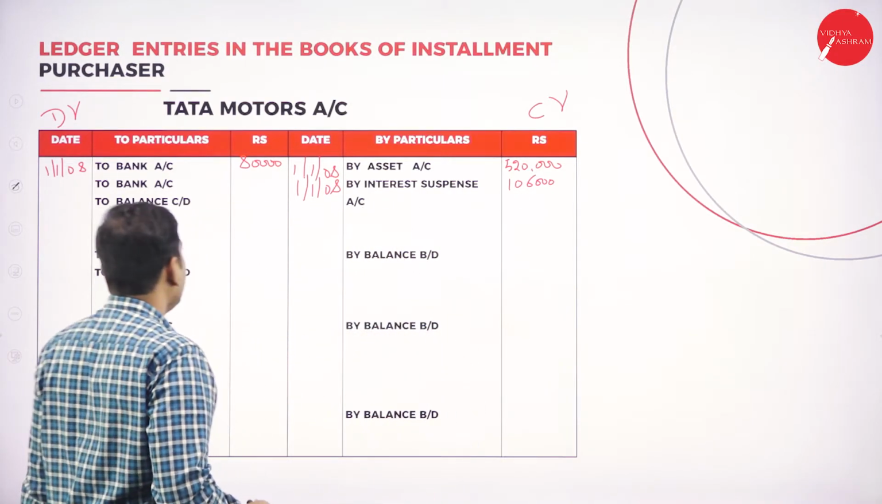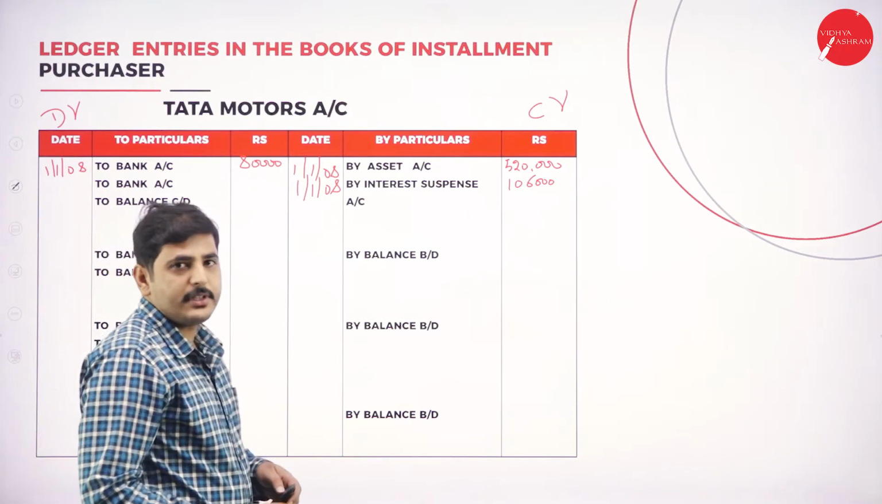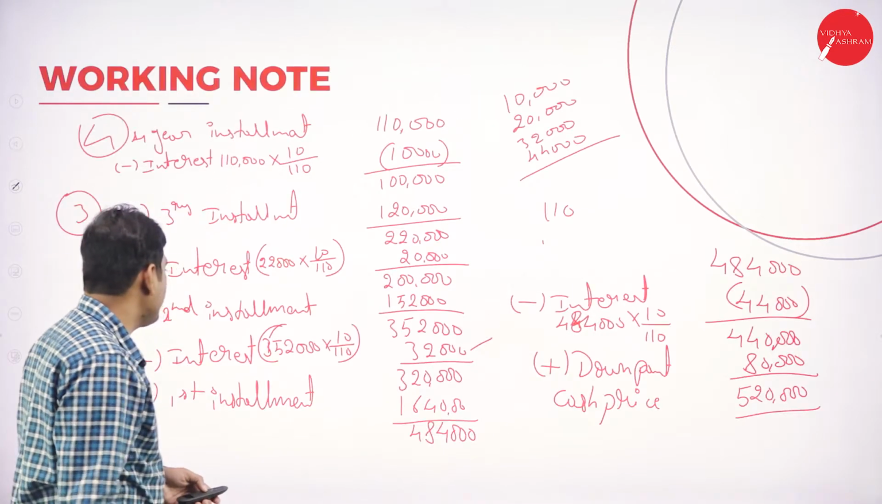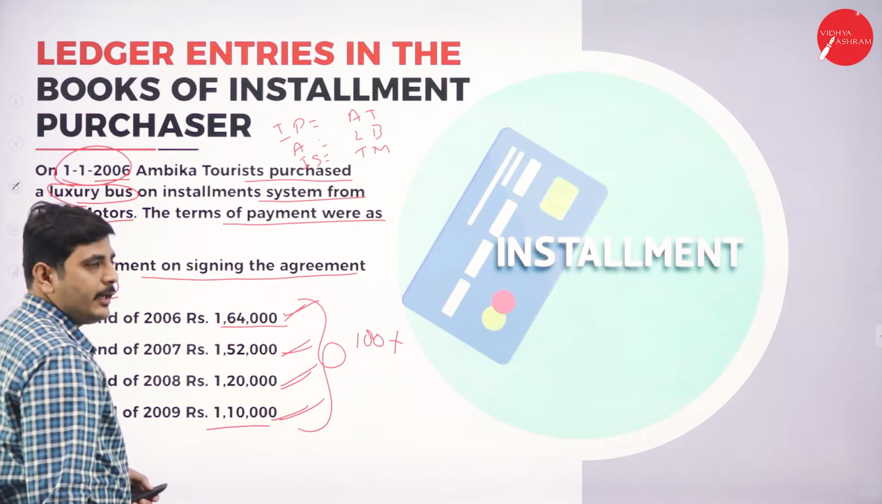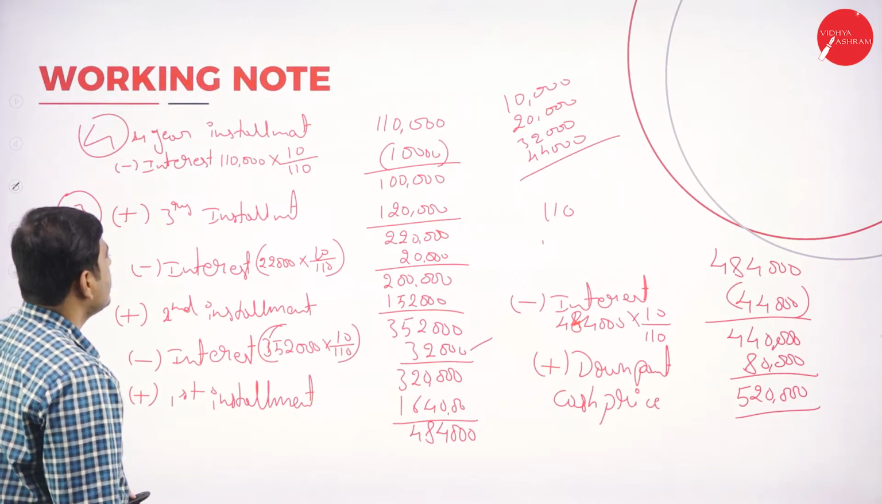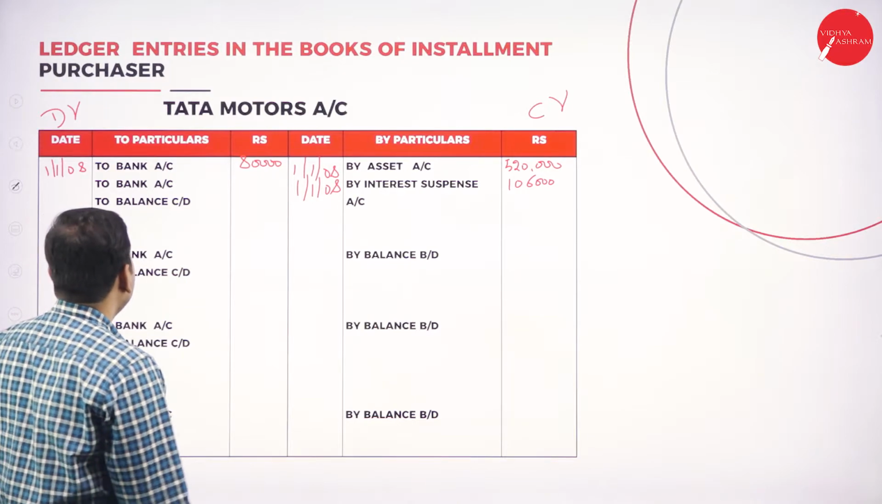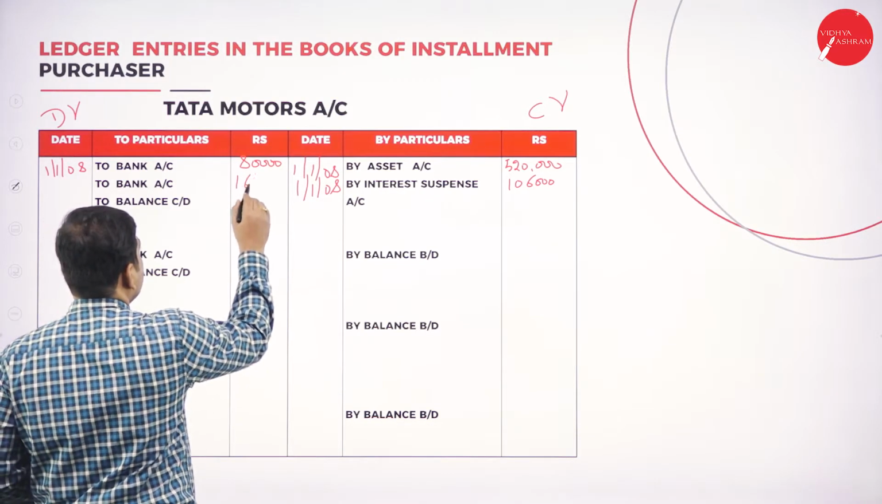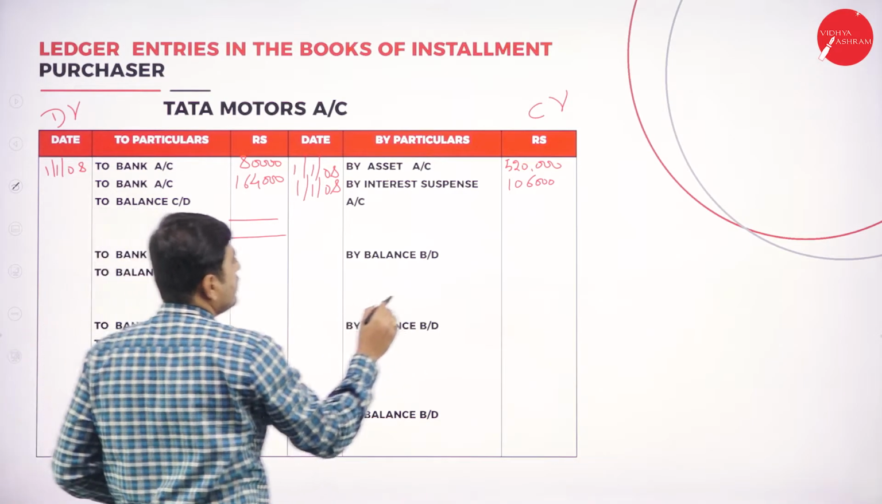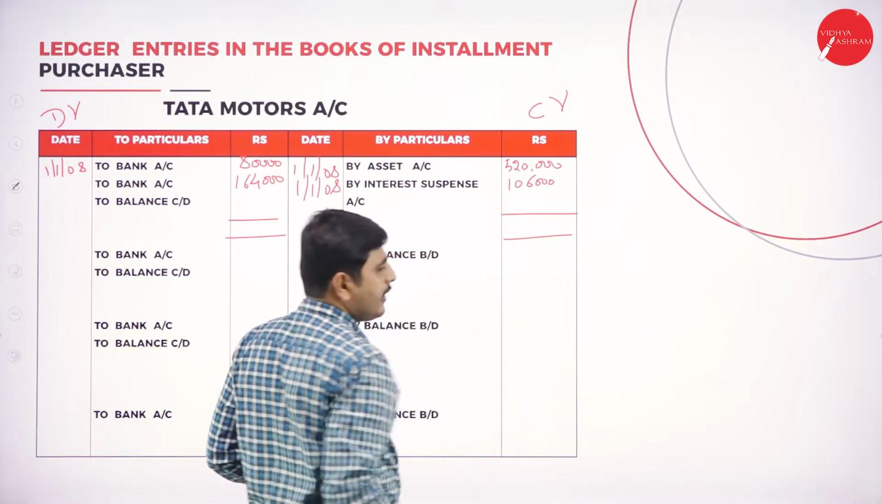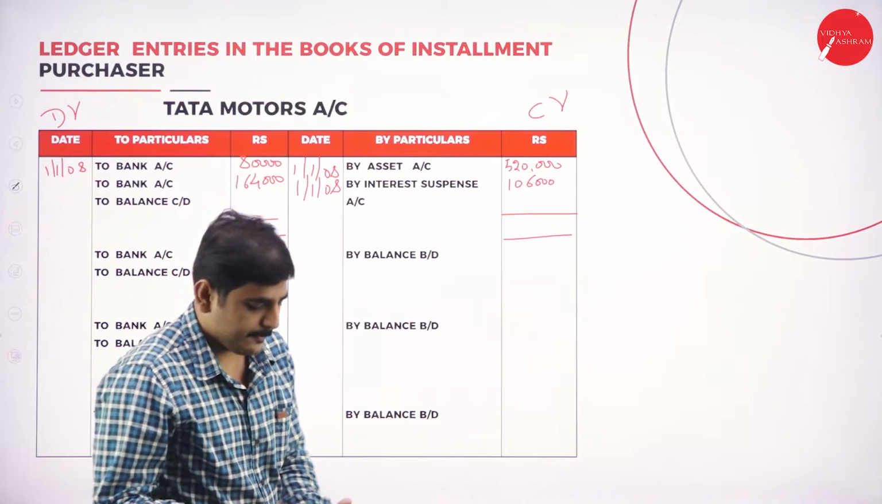1,06,000. So again we have to pay the first year installments. What is the first year installment we have paid? So look at the question he has given. The first year installment is 1,64,000 we have paid. So let's write here 1,64,000. Remaining balance will be transferred to next year or carried down to next year.